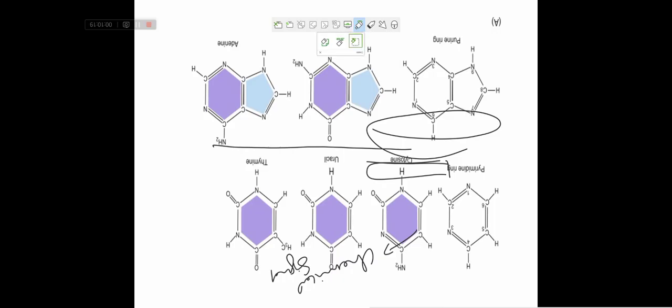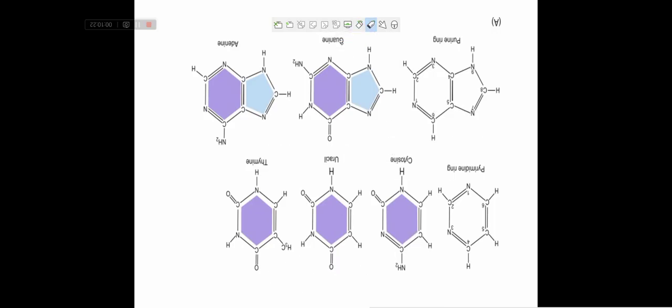Nitrogenous bases are of 2 types: purine and pyrimidine. This is the purine ring and this is the pyrimidine ring. The pyrimidine has a single ring, whereas the purine has 2 rings.